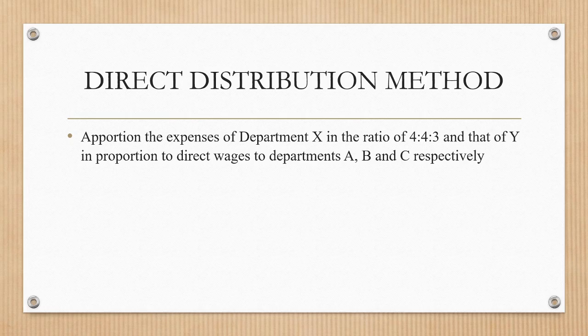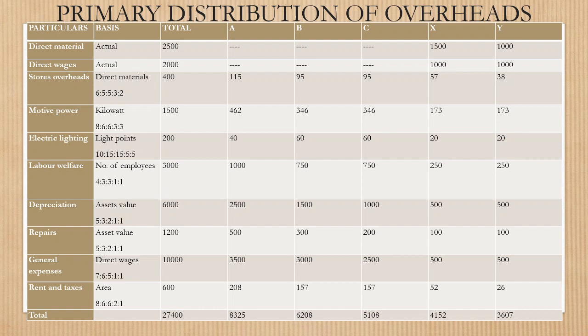For that purpose, first we need to find out the overheads of X and Y, and for that we need to prepare the primary distribution summary. To prepare it, we have to take into consideration all the overheads, and in case of the service departments, the direct materials as well as direct wages.